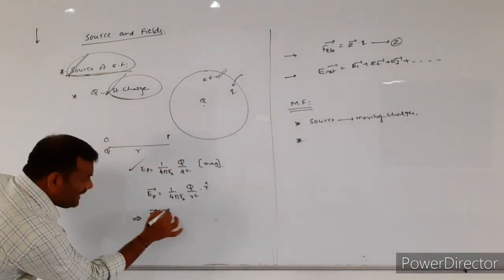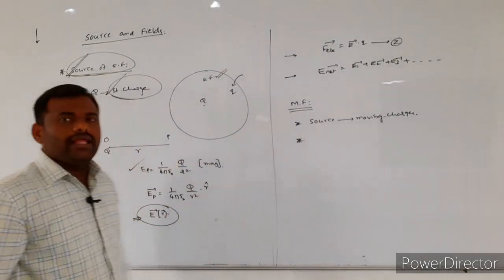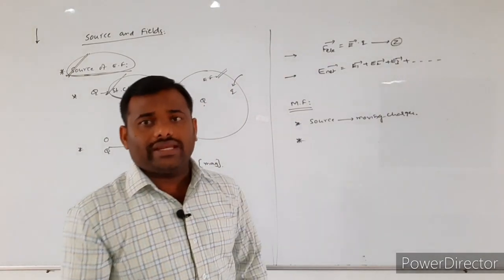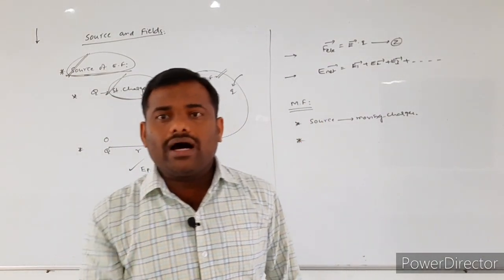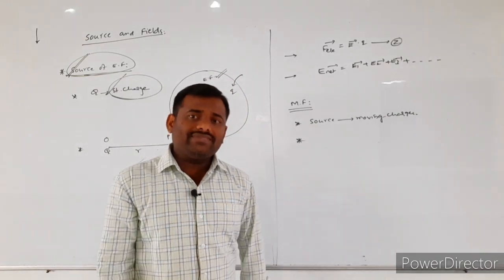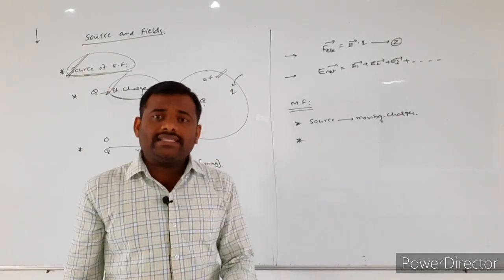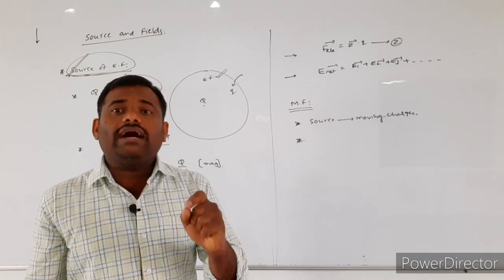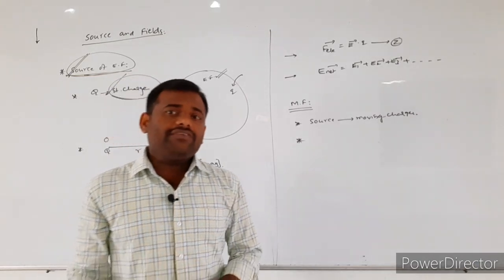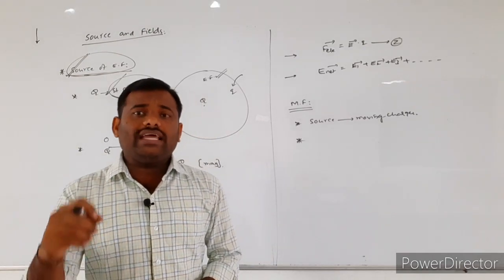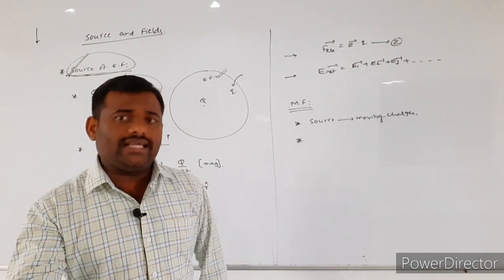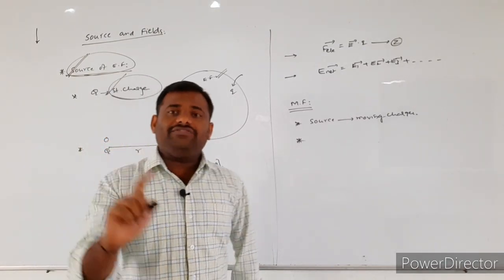Coming to here, the electric field you wrote as a function of the position vector. So you wrote E of R bar. That means the electric field intensity is a function of the position vector. If the position vector value changes, the magnitude of the electric field also changes. Similar to the electric field,